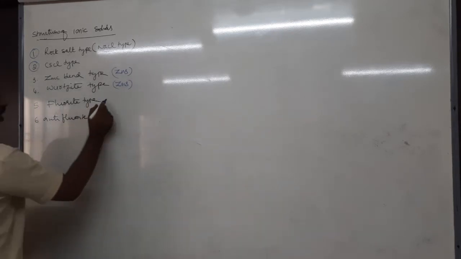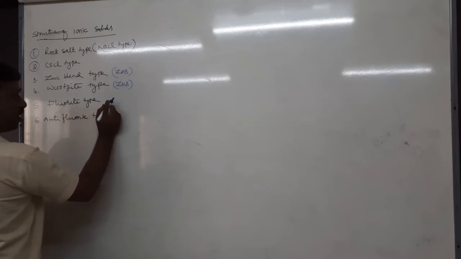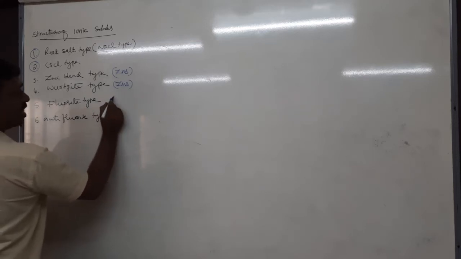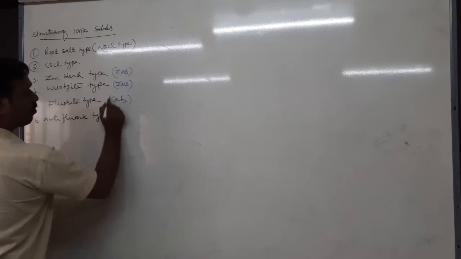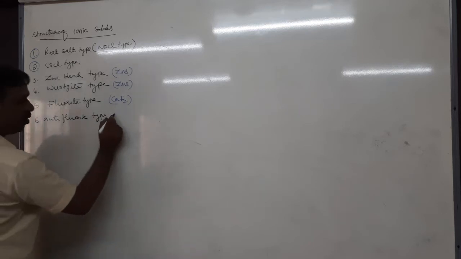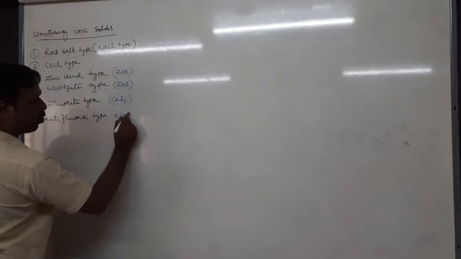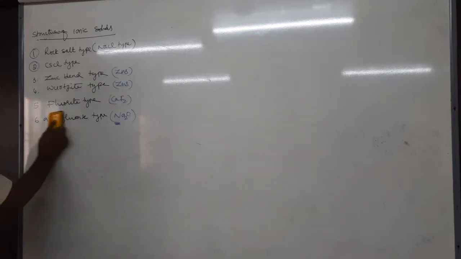Okay, next, fluorite type. As an example for fluorite, you can take calcium fluoride, CaF2. So we are going to study the CaF2 structure. And the anti-fluorite type, we are going to study Na2O type. Na2O is an example for the anti-fluorite structure. Okay, now let's see one by one. First one is the sodium chloride or rock salt type structure.